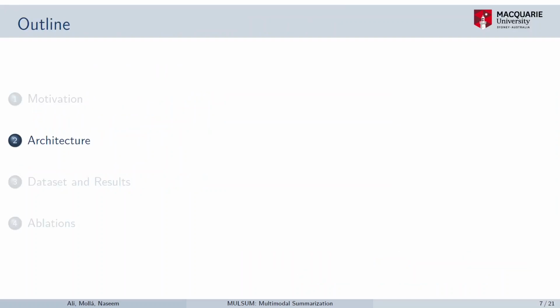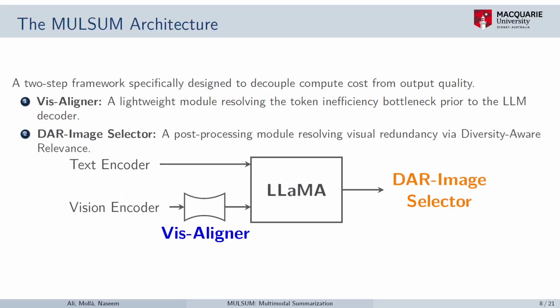Okay, once we have established the motivation behind this work, now we can talk about the architecture. MULSUM is a two-step architecture. First, Vis-Aligner is used to encode the visual information or visual cues before conditioning the summary generation. And once the summary is generated, the second component, our DAR image selector, selects the images which are similar to the summary as well as distinct within a set. We'll talk more about this DAR approach in the upcoming slides.